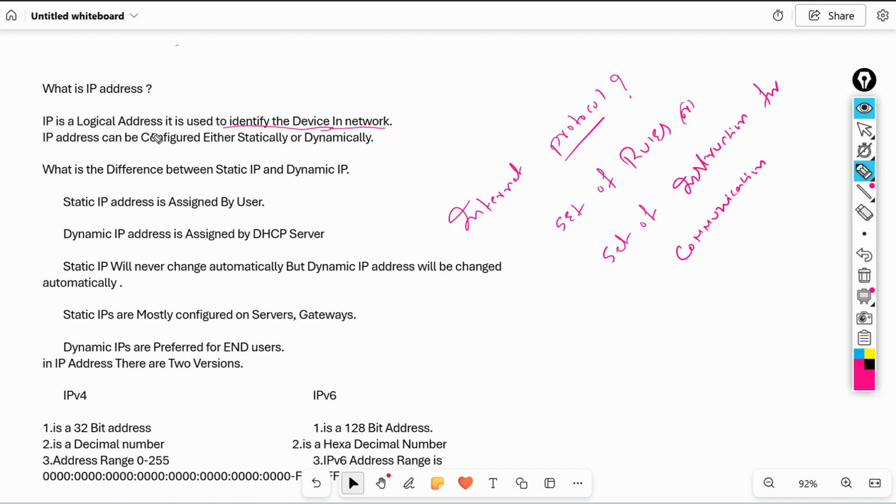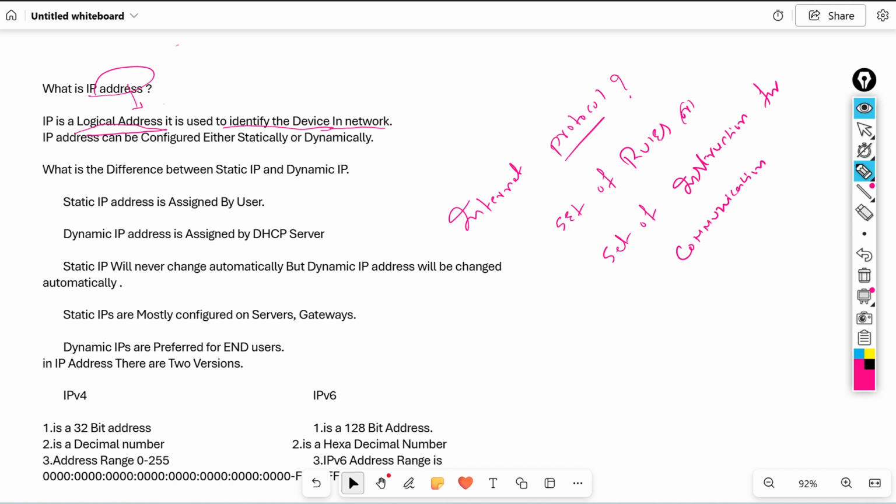This IP address is also known as a logical address. Remember this point, very, very important. IP address is also known as a logical address. The IP address purpose is to identify the device in the network.